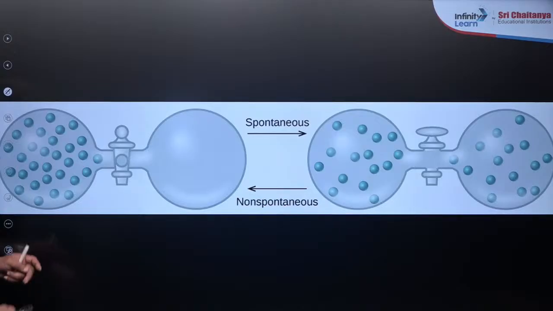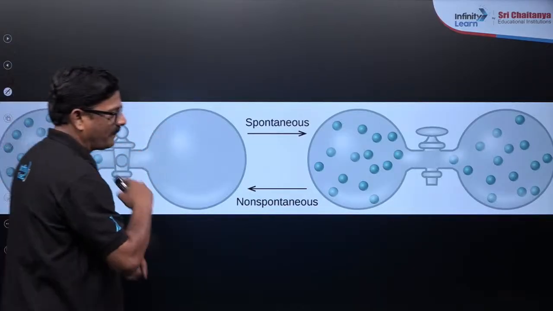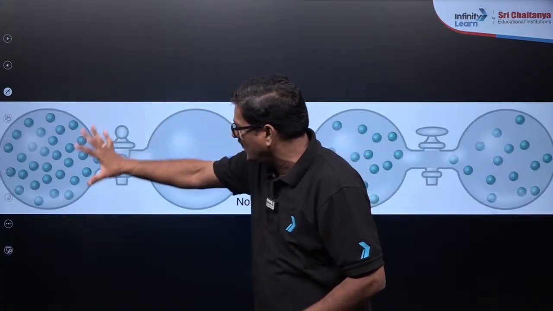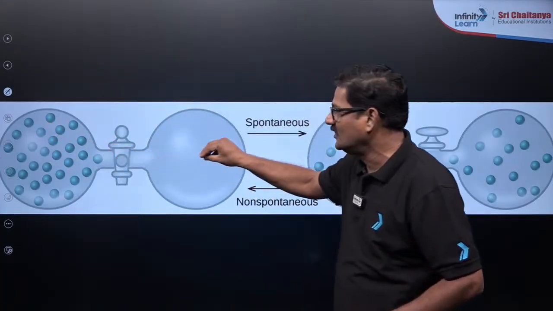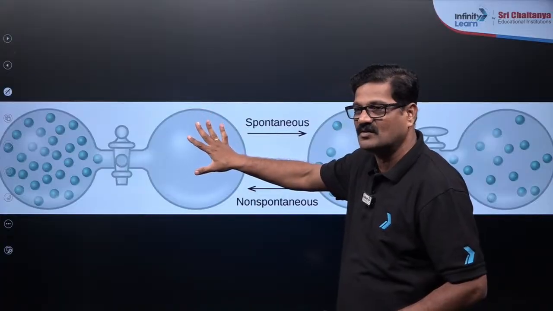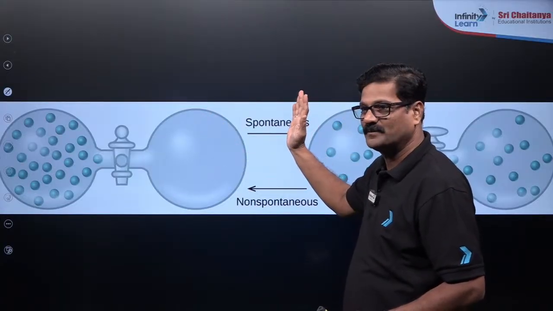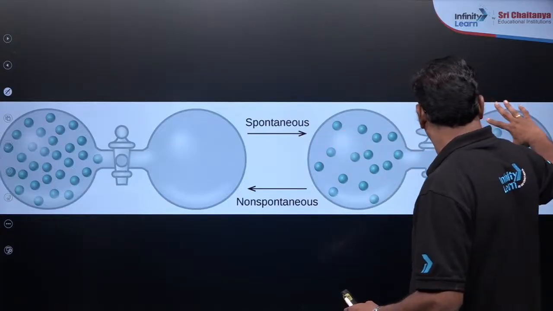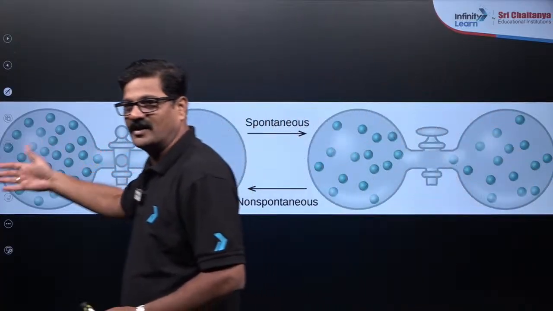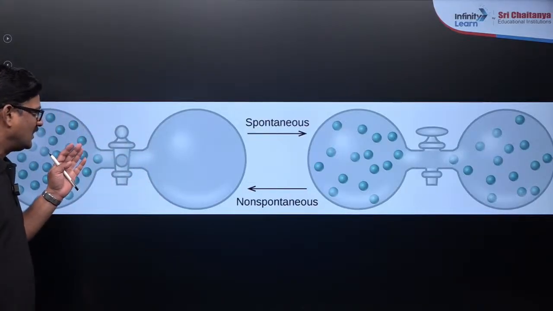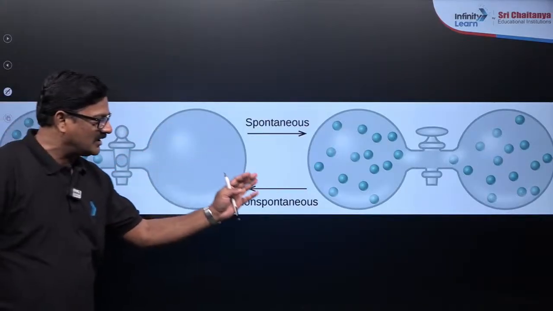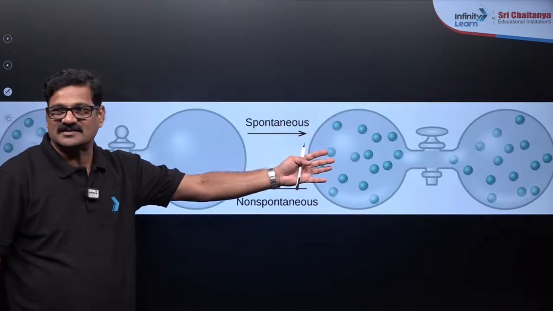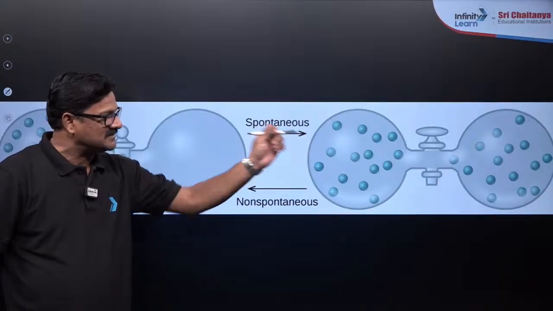And you can say, when this is a gas and this is a vacuum, and it is connected to a tap and you release the tap, the gas always diffuses from this to here. This process is called a spontaneous process. And when equilibrium is reached, if you want to take these gases in this direction, vacate this chamber and move here, this process will never happen. We have to use a pump and do external work so that the process goes in this direction. Understand?